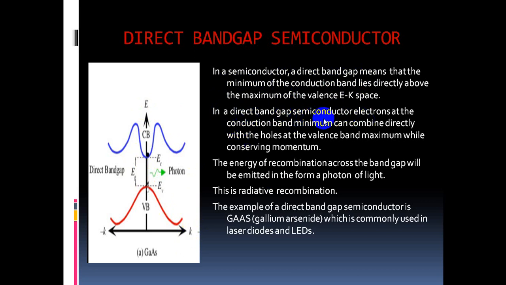Next, in a direct band gap semiconductor, electrons at the conduction band minimum can combine directly with the holes at the valence band maximum while conserving the momentum. The energy of the recombination across the band gap is emitted in the form of photons of light. This is a radiative transition because the energy is emitted in the form of light. So that's why this transition is known as radiative transition or radiative recombination. An example of direct band gap semiconductors is gallium arsenide, which is commonly used in laser diodes and LEDs.